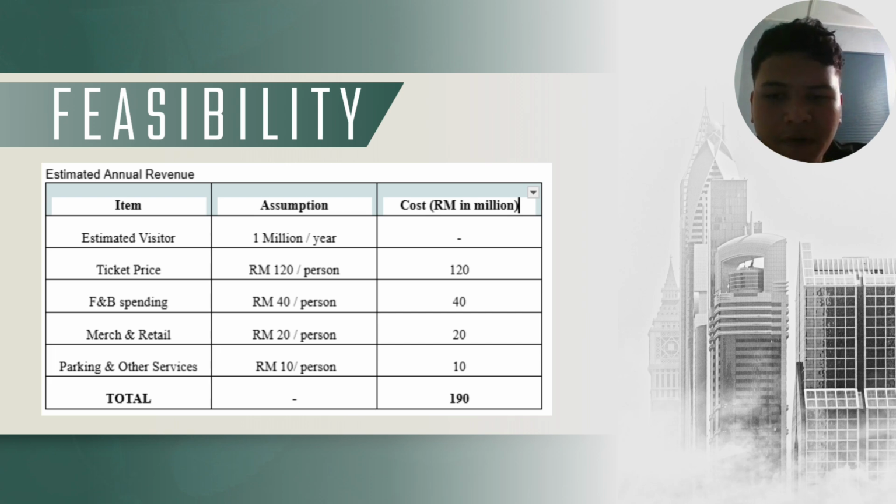Food and beverages spending will be estimated at 40 ringgit per person. Merchandise and rental is estimated at 20 ringgit per person, and parking and other services we assume to be approximately 10 ringgit per person.